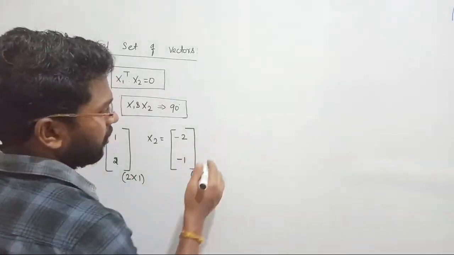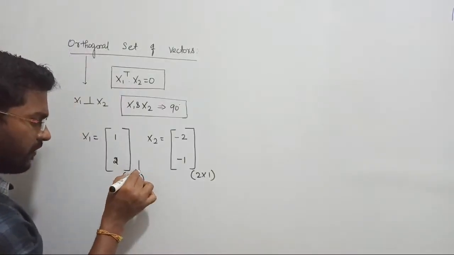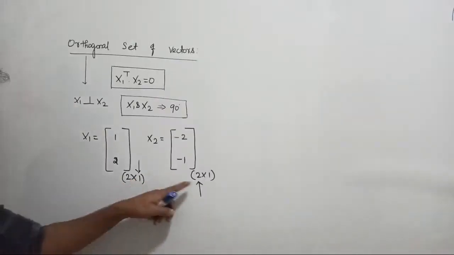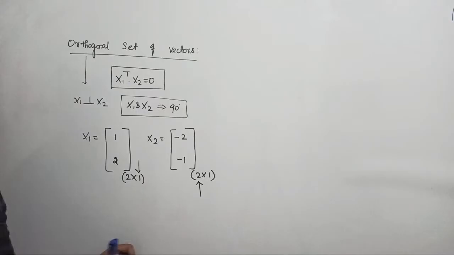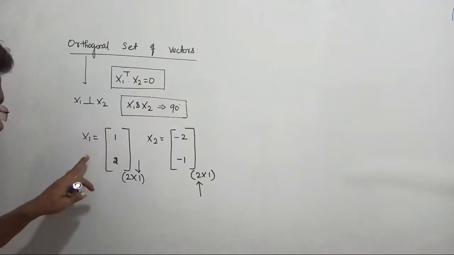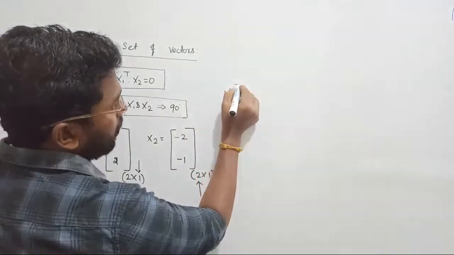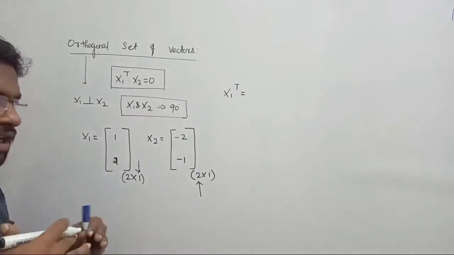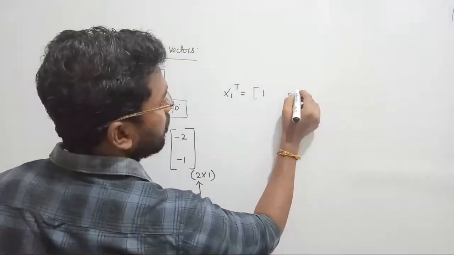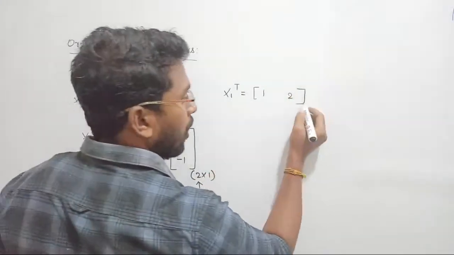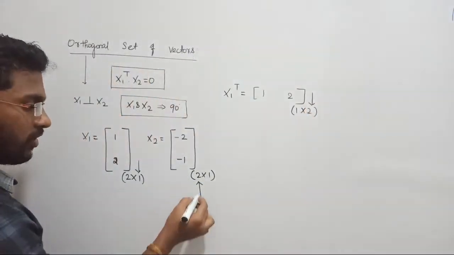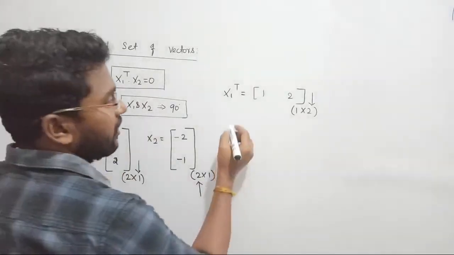If you want to do matrix multiplication, the number of columns in the first matrix should be equal to the number of rows in the second matrix. Are they equal? No. Either take the transpose of this one or of that one. Let me take the transpose of x1, such that rows become columns and columns become rows. Then it becomes 1, 2, and its order is now 1 row, 2 columns. Check: the number of columns in the first matrix and the number of rows in the second matrix are equal. Now I can do the matrix multiplication.